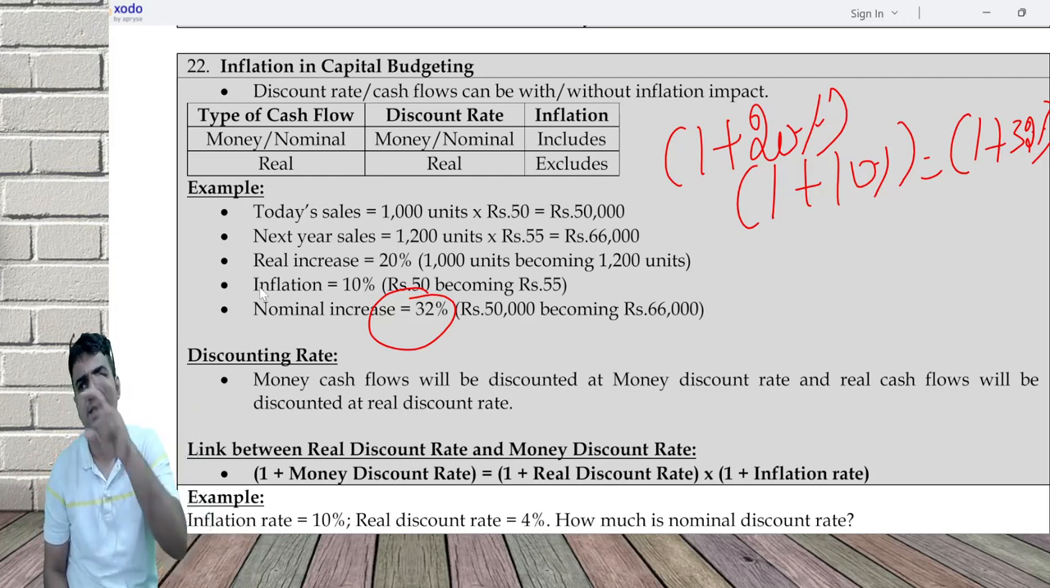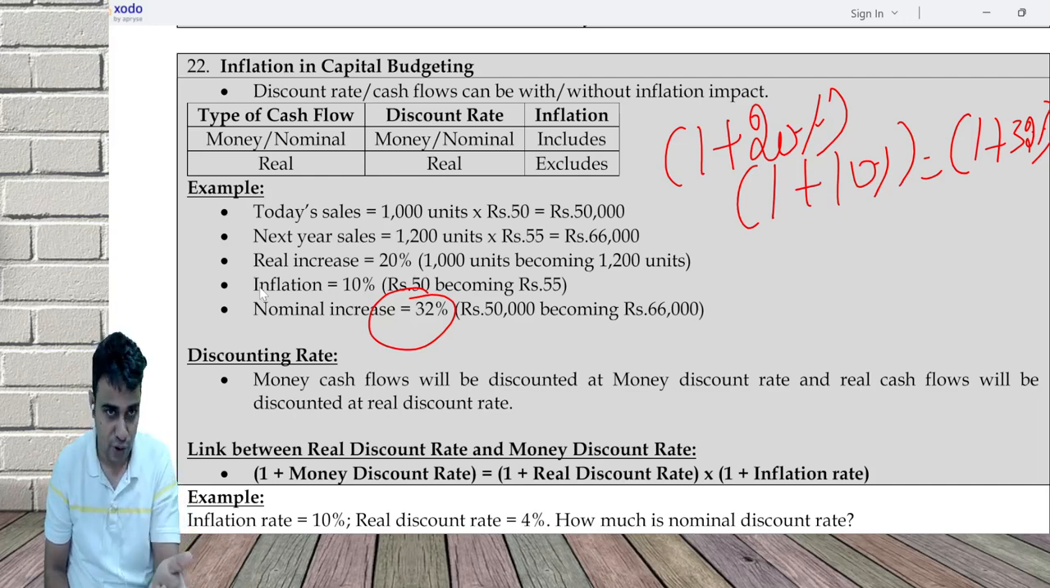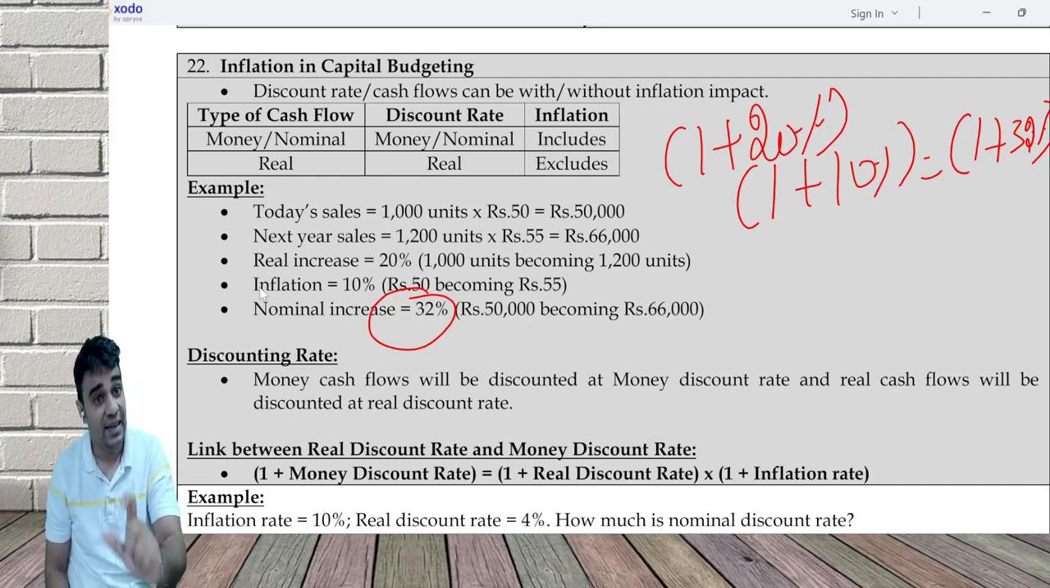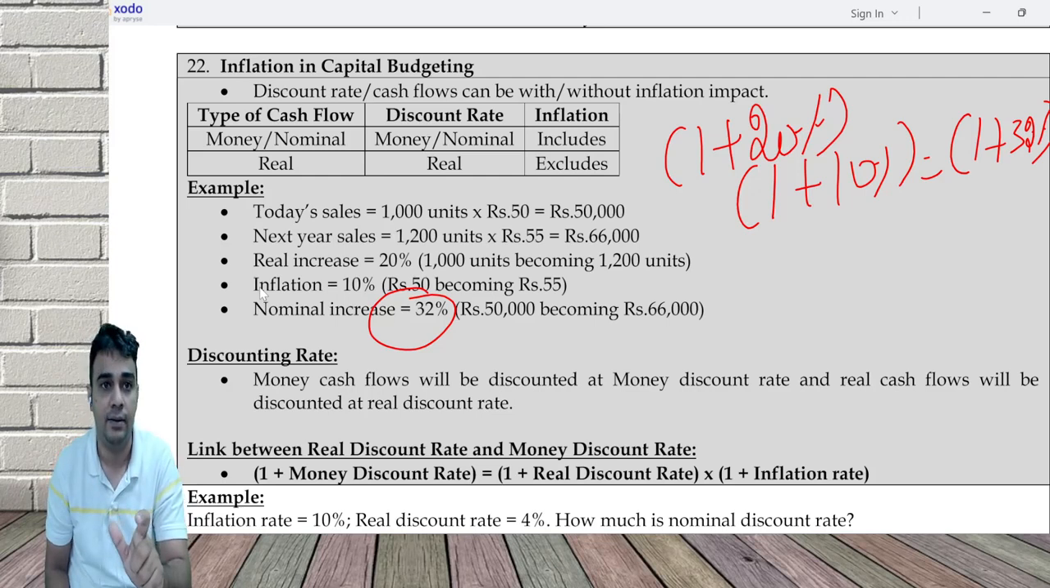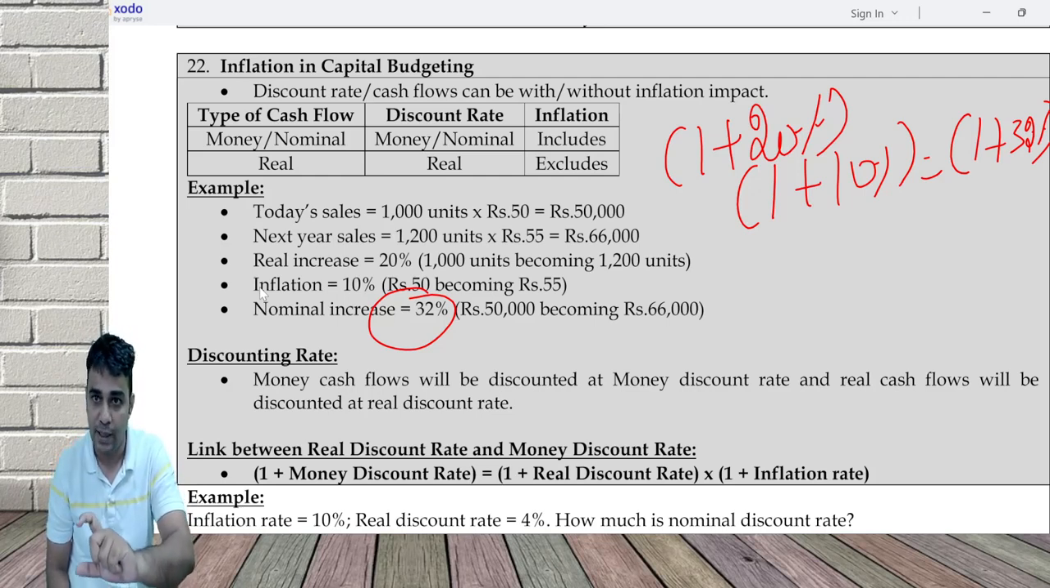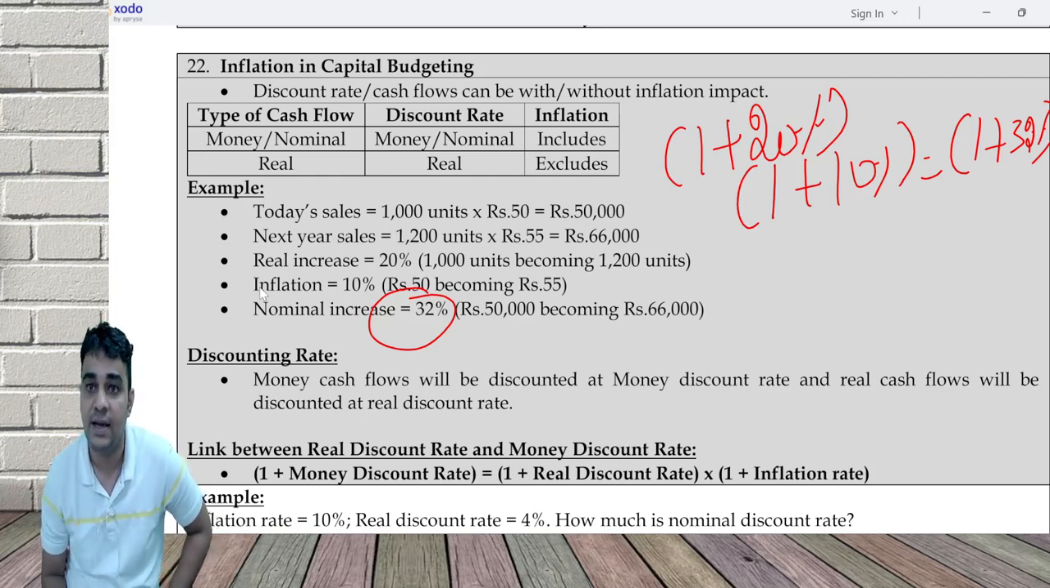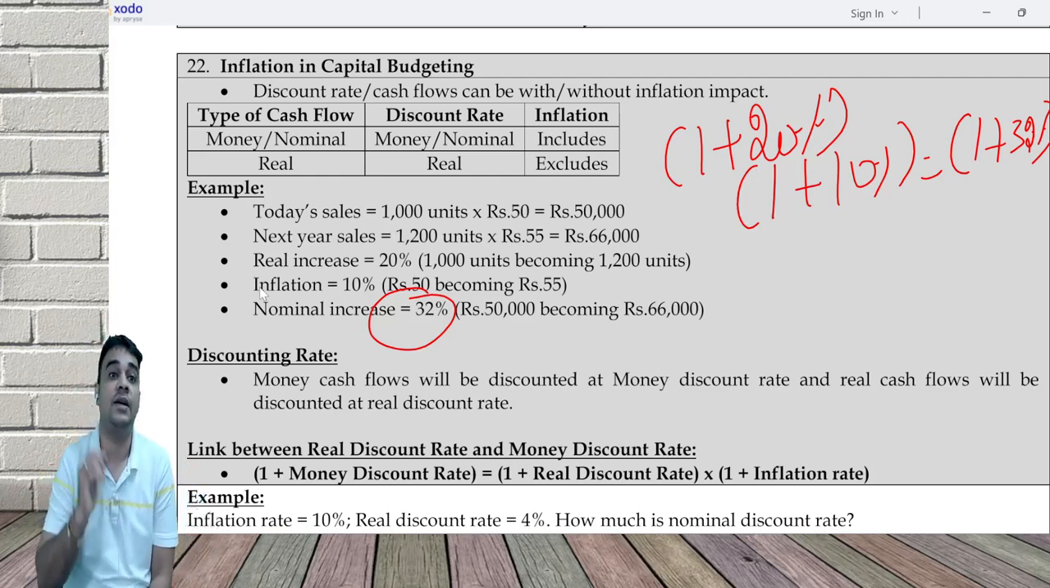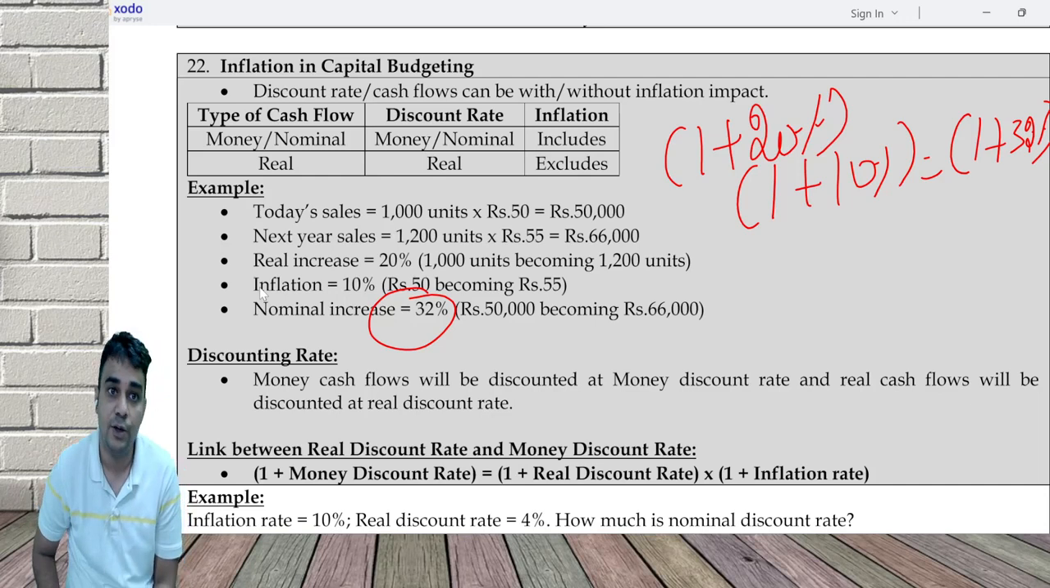Why did 20 plus 10 become 32? Reason is simple. 10 is right, 20 is also right, but this 10 increase is also applicable on that 20. 10 into 20 is another 2%. That's how that 32% happens.